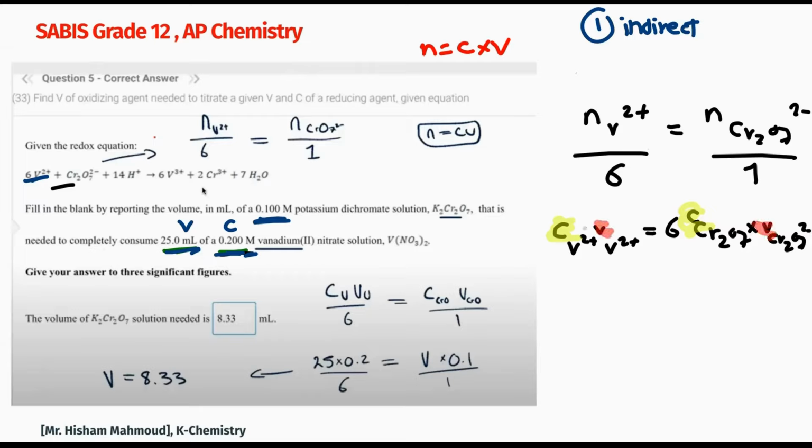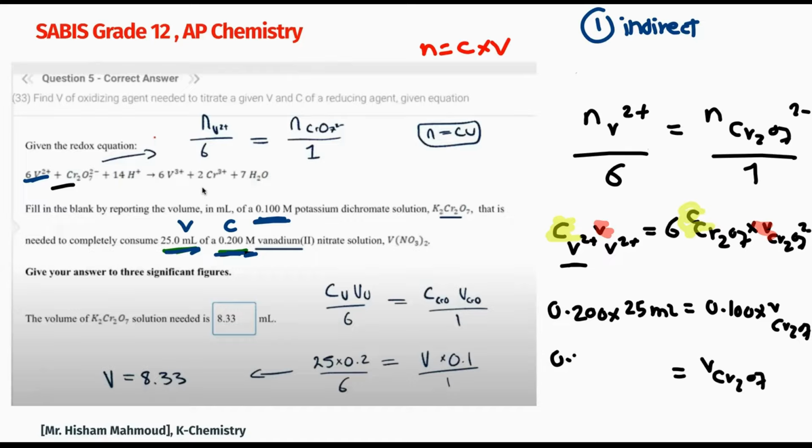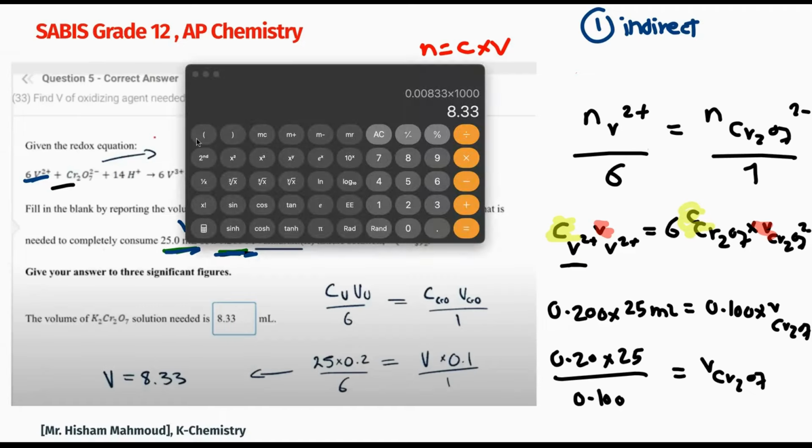If you set up the equation, it can be very easy. It means the concentration of the vanadium is equal to 0.200 and its volume is equal to 25 milliliters. I don't need to change it because the other one is milliliter. Concentration of dichromate is 0.100. Its volume is the one that I need to find out. Divide both of them by 0.100, so the volume of dichromate directly equals 0.20 multiplied by 25 divided by 0.100. Do this in the calculator.